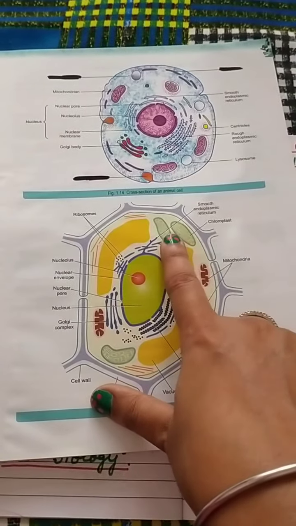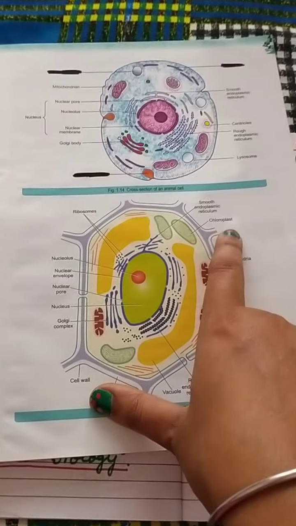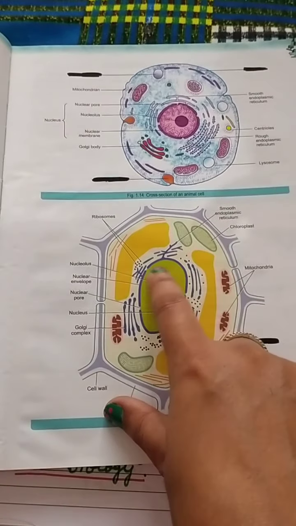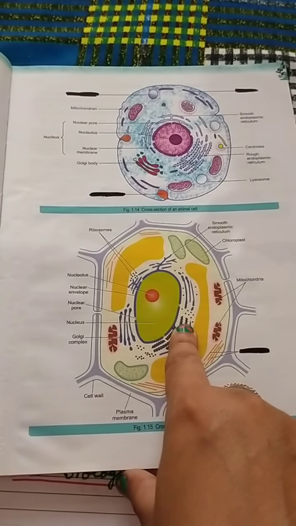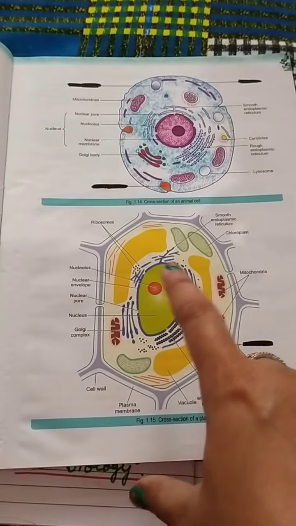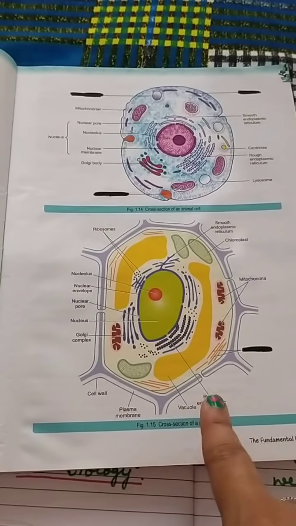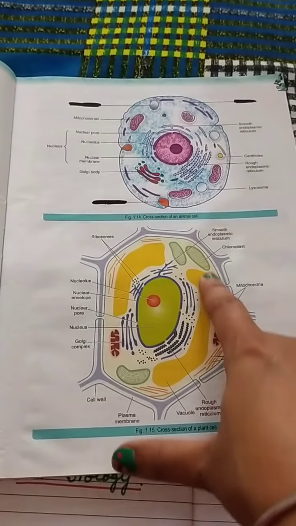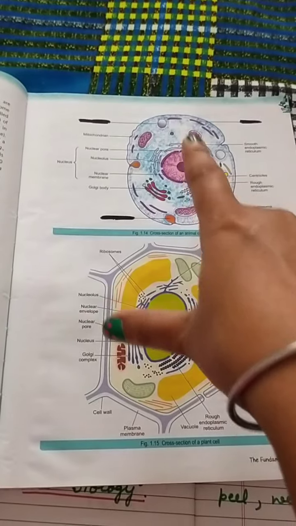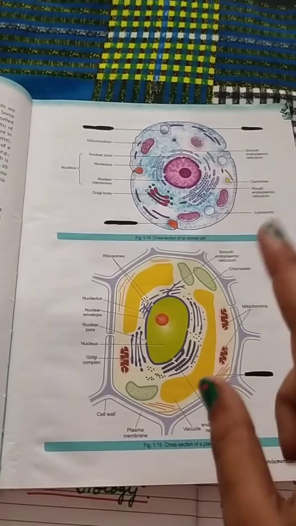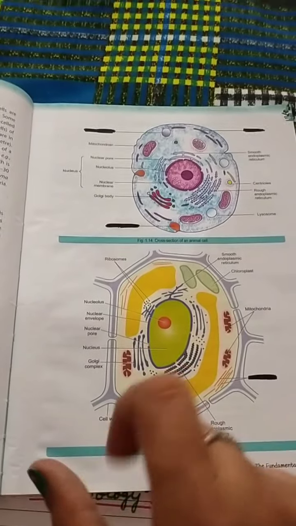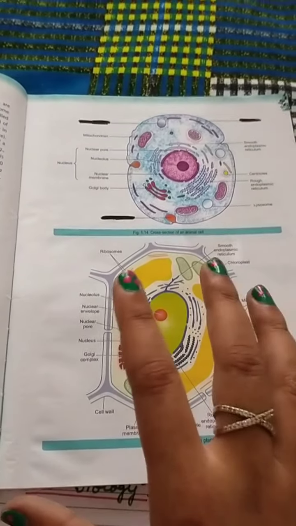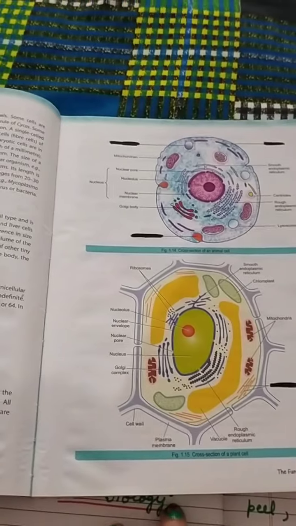You can see the green plastids, chloroplast, smooth endoplasmic reticulum as in the animal cell, and rough endoplasmic reticulum also, ribosomes, plasma membrane, vacuoles. These are the vacuoles. In animal cell, you can see the empty spaces, vacuoles, they are very small. But in the plant cell, these structures are very large, because more storage of food takes place.